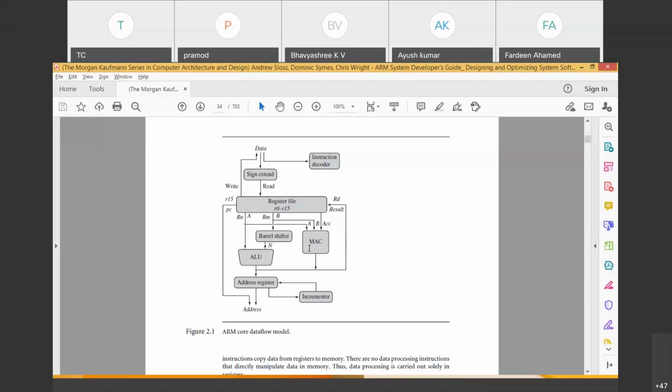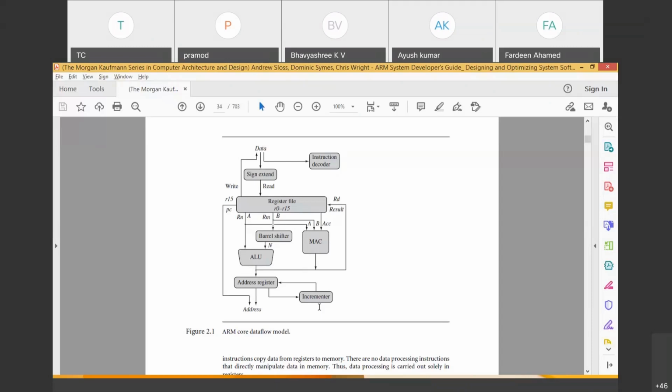It also has an extra block called MAC, the multiplier and accumulate block. Another interesting block is the address register block. Another interesting block is the incrementer block. These blocks together form the ARM core. So if somebody asks you to draw the block diagram of the ARM core and explain the function of each block in detail, the working of the ARM processor can be realized.